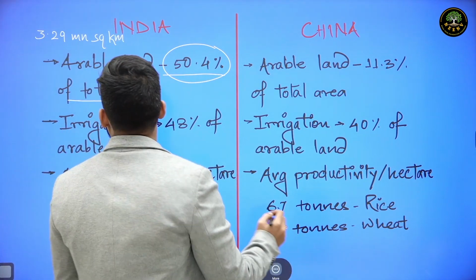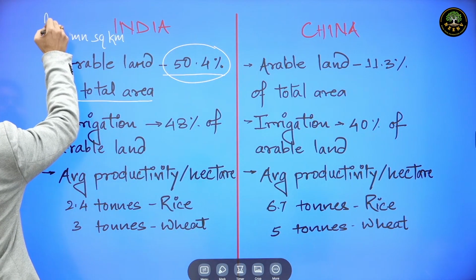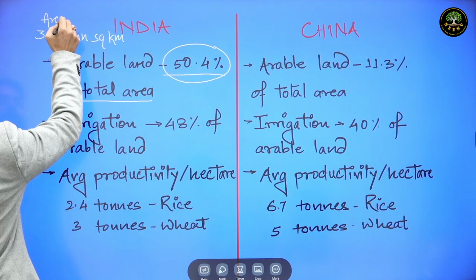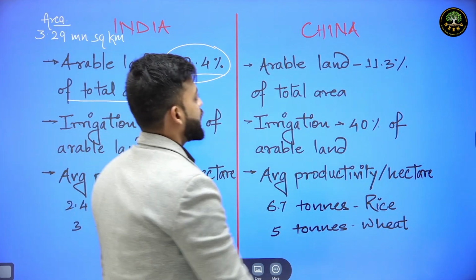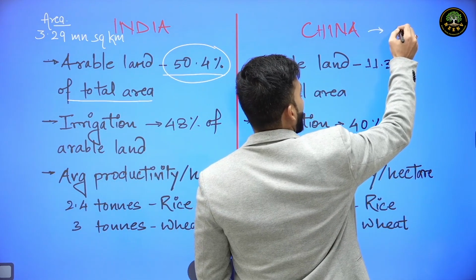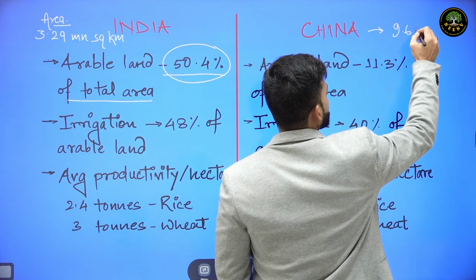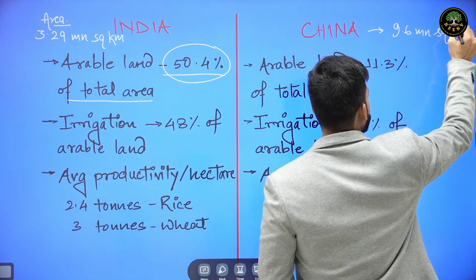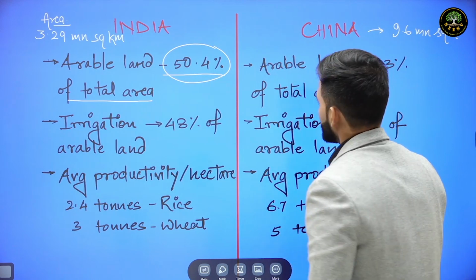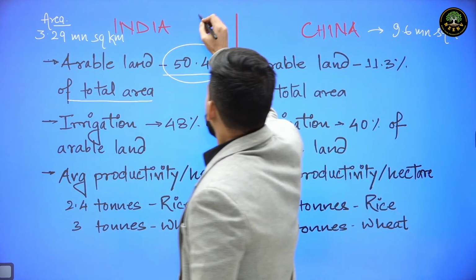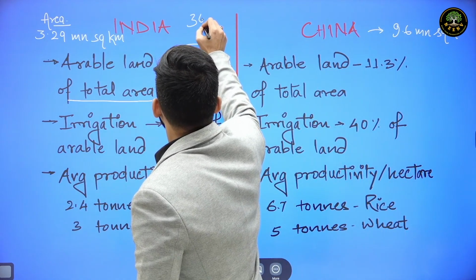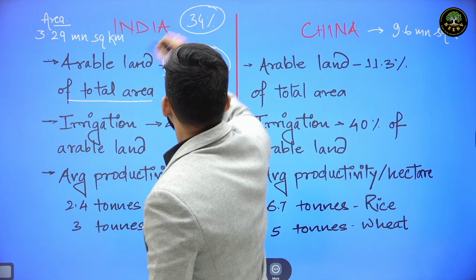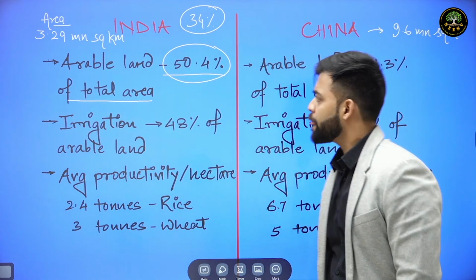And China's area, this is total geographical area, China has around 9.6 million square kilometer. Now India is around 34% of China's area, that is 1/3 of China's area.